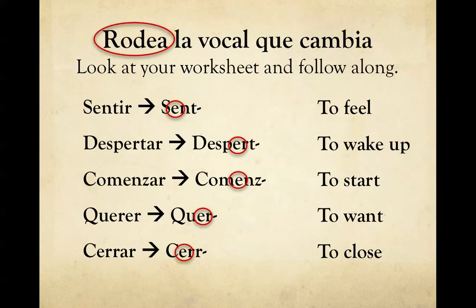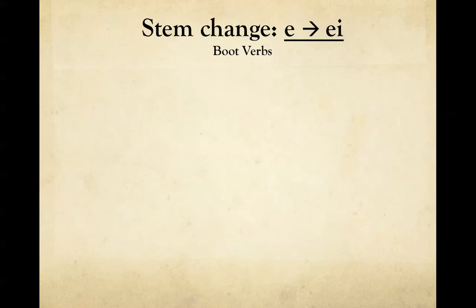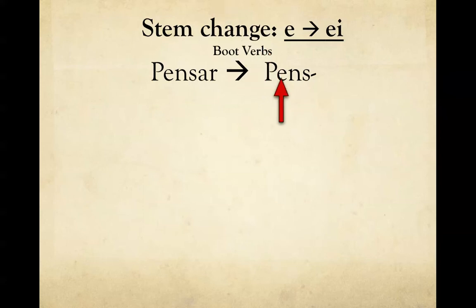And the last one, just a little last practice, will change the only vowel in the verb that means to close, cerrar. Now, let's go ahead and get started with how these things change. Okay, we'll start with the verb pensar. Okay, we get the root of pensar, pens. Yeah? Now, we identify that the E is going to change in this verb.